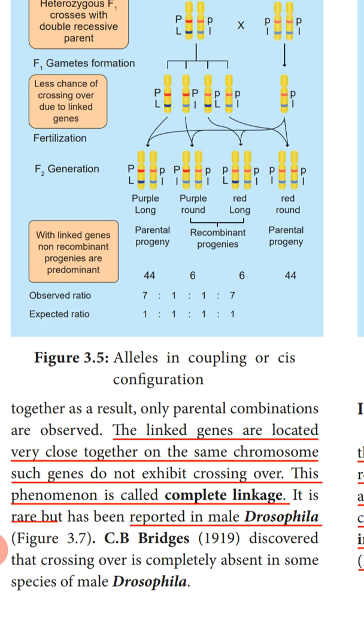Then it is called complete linkage. So again, for the definition of complete linkage, the linked genes are located very close together on the same chromosome. Such genes do not exhibit crossing over. The result of crossing over is recombination. So here no crossing over is taking place, no recombination is taking place. This phenomenon is called complete linkage.